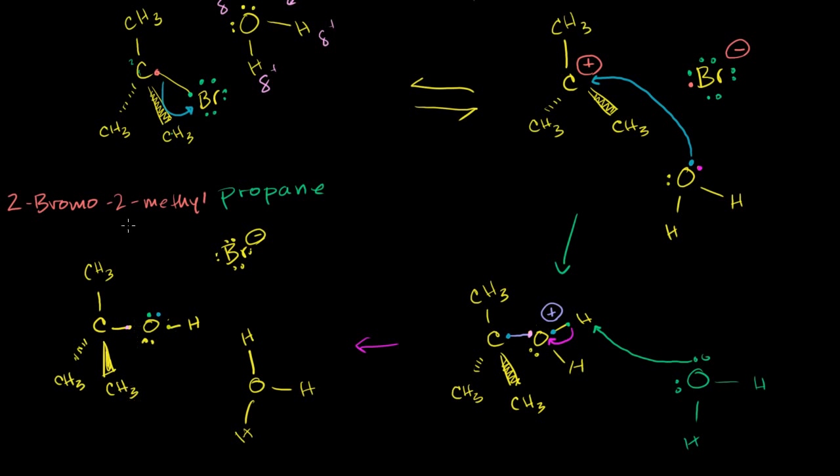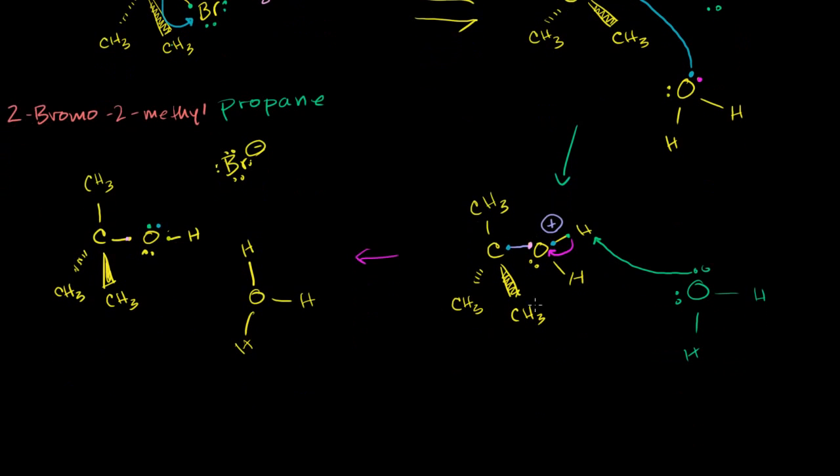So we were able to react this 2-bromo-2-methylpropane with water, which is a weak nucleophile. We'll talk more about strong and weak nucleophiles. And what is this thing right over here? Well, our longest chain is 1, 2, 3. It's still prop. We're going to have prop as a prefix. And I actually haven't taught you this, but since we have an OH group over here, this is an alcohol.